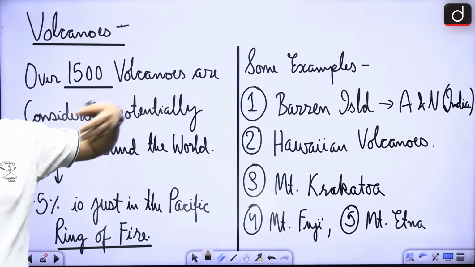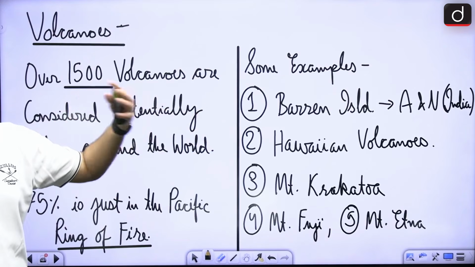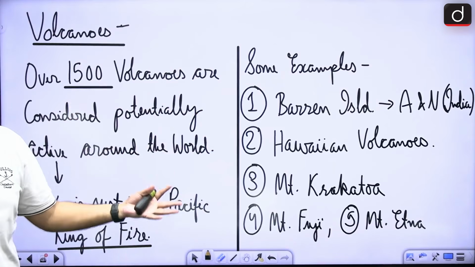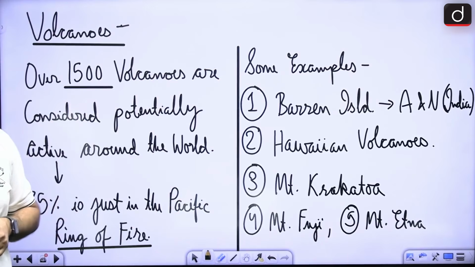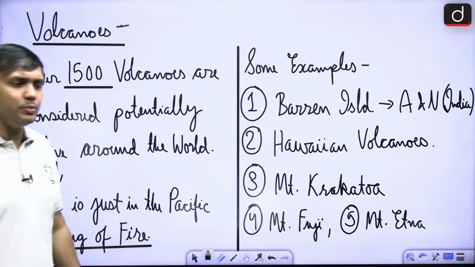Some examples would be some Hawaiian volcanoes. Mount Krakatoa is very important. Mount Fuji in Japan. Mount Etna is there. Barren Island, of course, in India is there. Right? Some of these examples would be there.